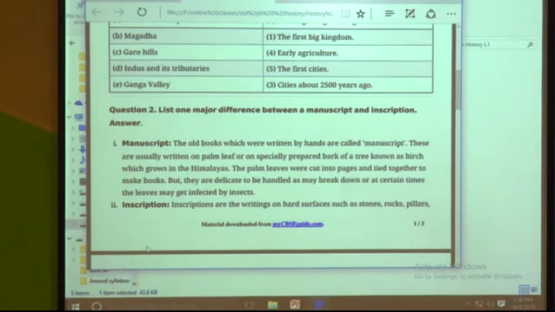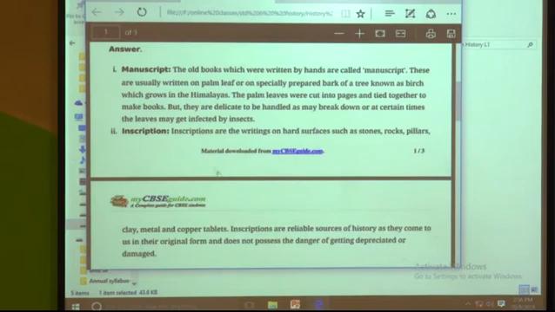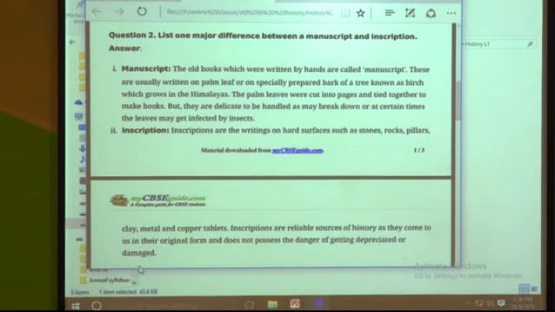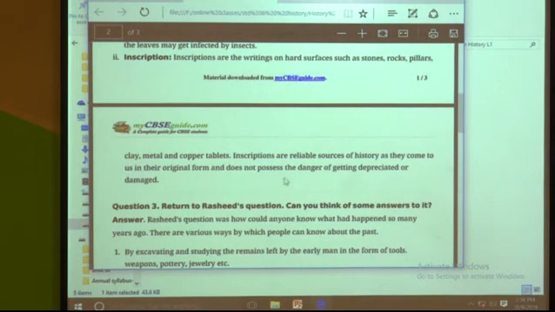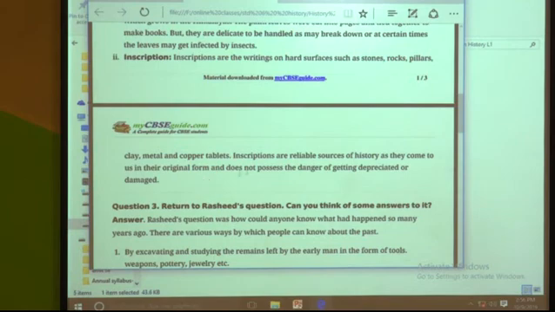Now inscription. Inscriptions are writings on hard surfaces such as stones, rocks, pillars, clay, metal and copper tablets. Inscriptions are reliable sources of history as they come to us in their original form and do not possess the danger of getting depreciated or damaged. Means, in inscriptions, there is no danger of getting spoiled.